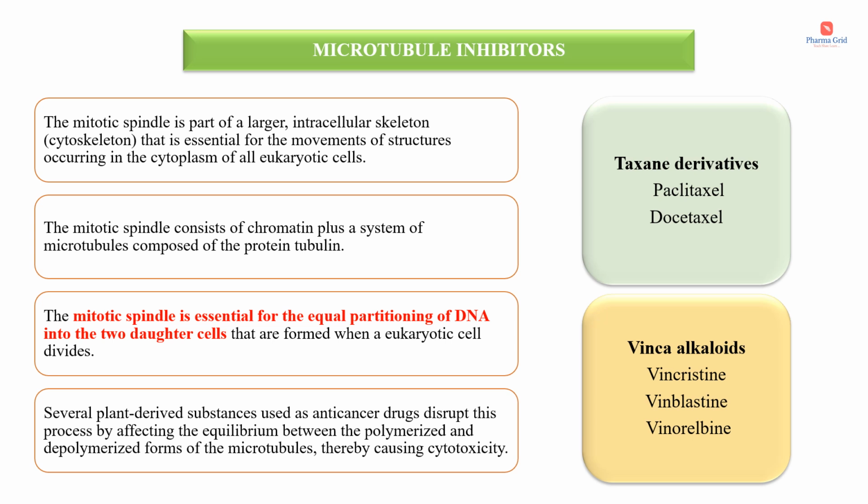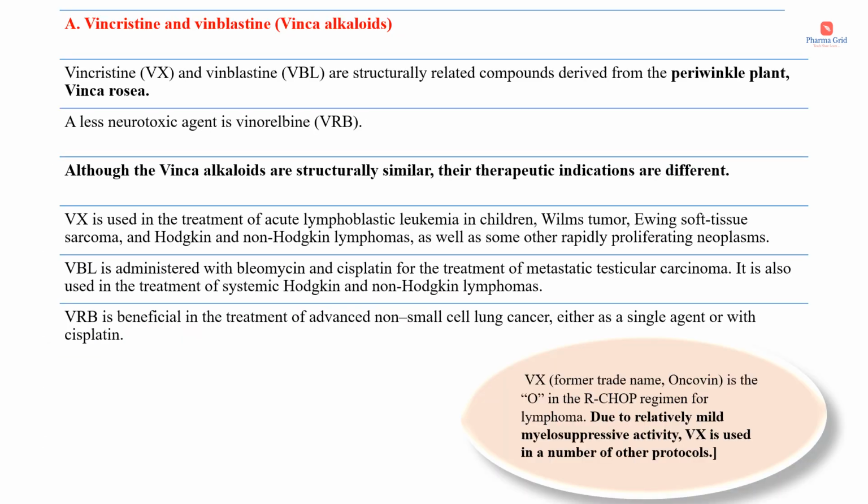So let's see the classification. Under this category, the drugs are mainly classified into two subdivisions. First one is taxane derivatives and second one is vinca alkaloids. Under taxane derivatives, the drugs include paclitaxel as well as docetaxel, and under vinca alkaloids, the drugs are vincristine, vinblastine and vinorelbine. First, we will see about vinca alkaloids, that is vincristine, vinblastine as well as vinorelbine.